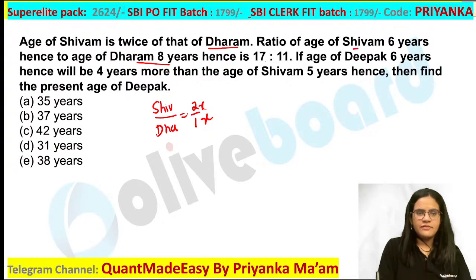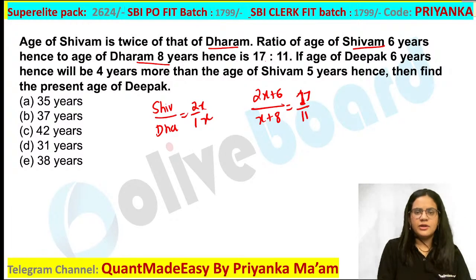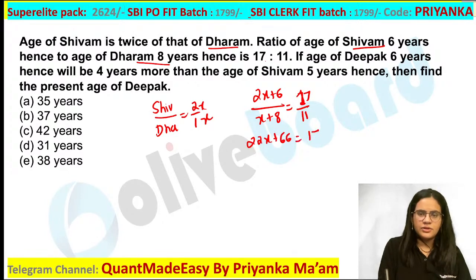What they have given, Shivam 6 years hence, that means 2x plus 6. And Dharam 8 years hence, that means x plus 8, that is equal to 17/11. So what will you get? Cross multiply, you are going to get 22x plus 66, that is equal to 17x plus you can calculate the value here as 136.